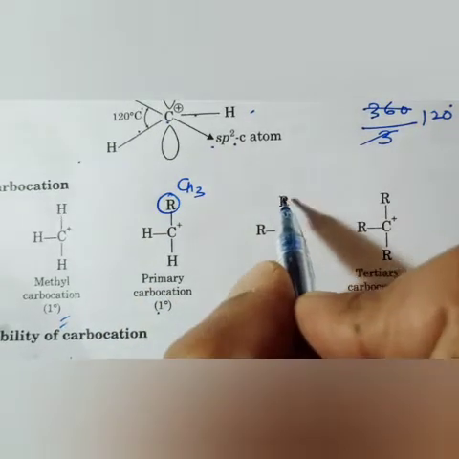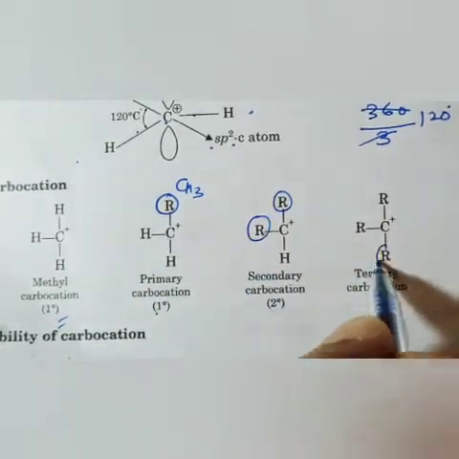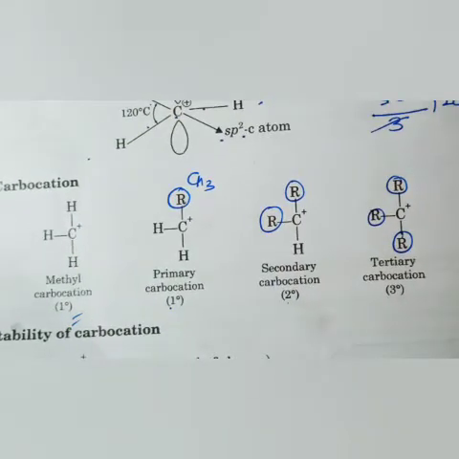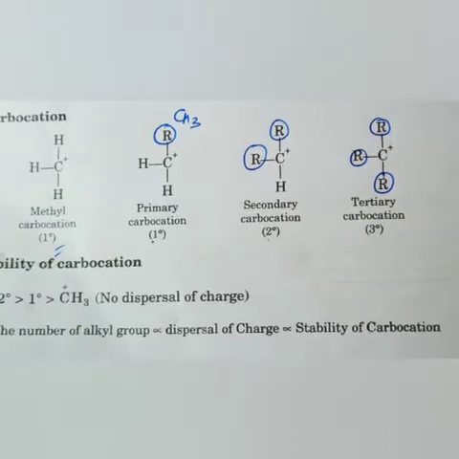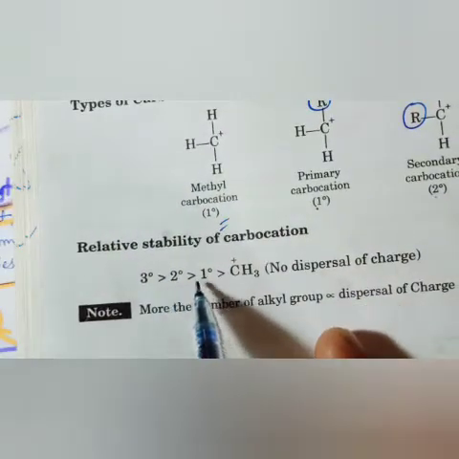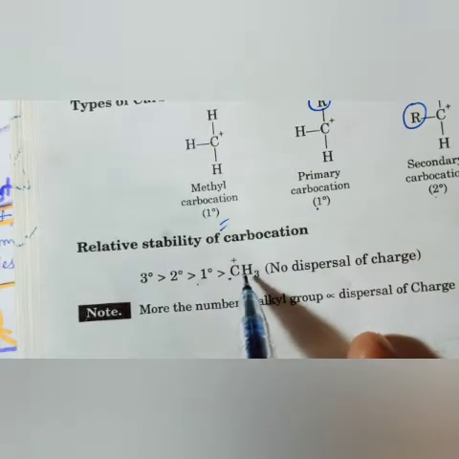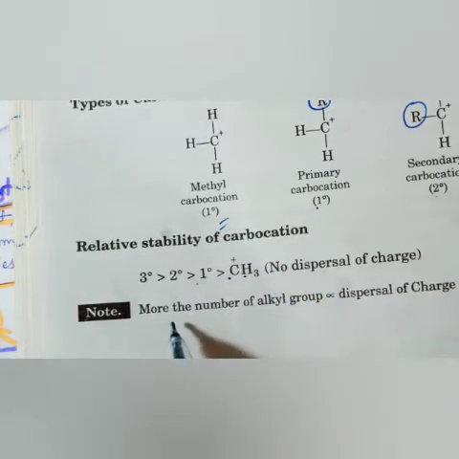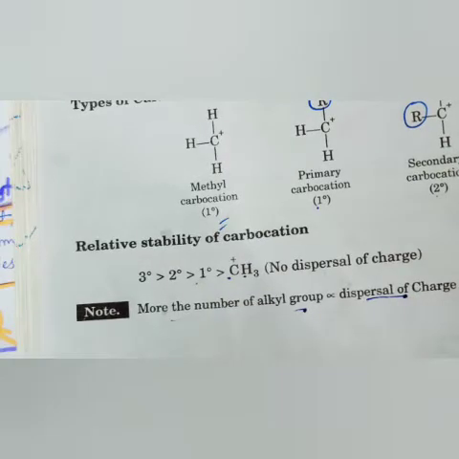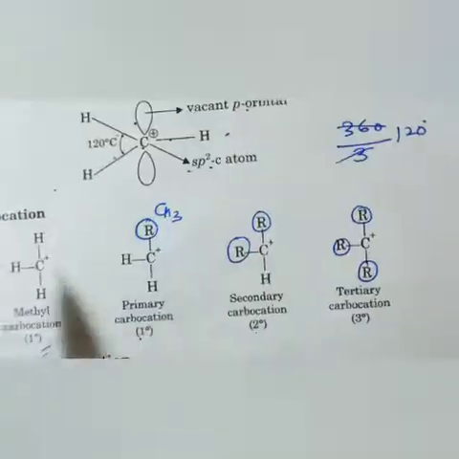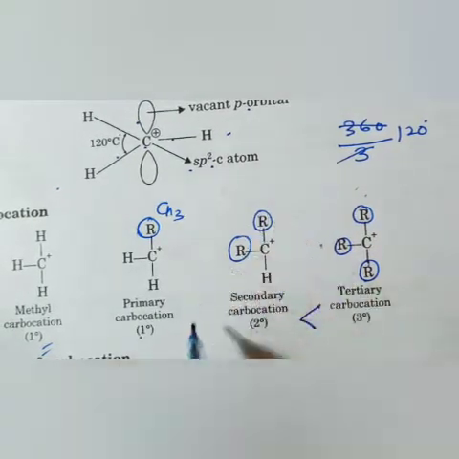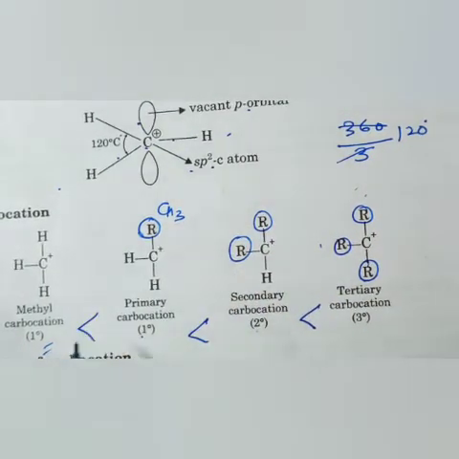Secondary carbocation is when 2 R are there, and tertiary carbocation is when 3 R are there. Now the stability: tertiary is more stable than secondary, than primary, than without an alkyl group. The more alkyl groups, the more the charge is dispersed and the more stability. Got my point? With 3 R groups it is more stable, then 2R, then 1R, then without R.